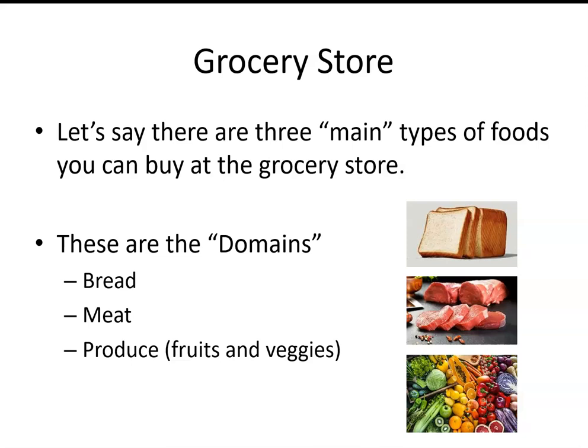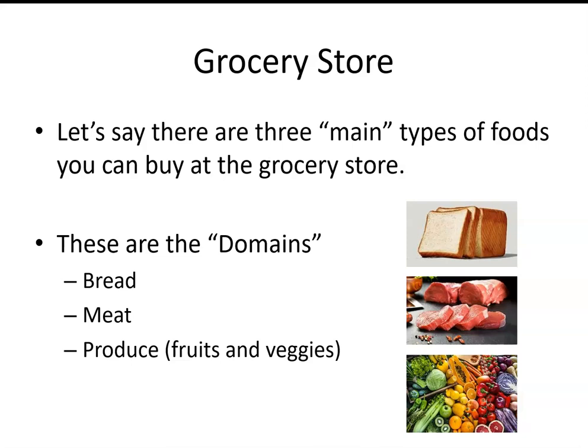So if we were to talk about the three domains, there would be specific characteristics that each organism would have to meet in order to be classified in one of these three groups. So if it's made of a grain, it'll be a bread. If it's meat from an animal, it'll be in the meat group. Or if it grows out of the ground, it'll be a produce.